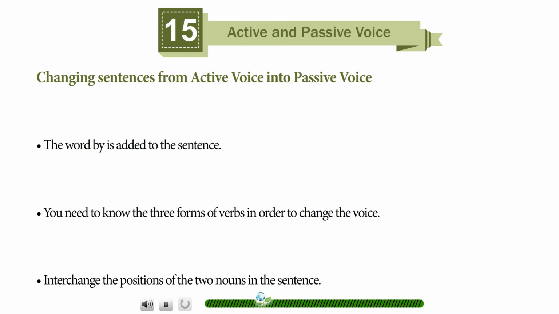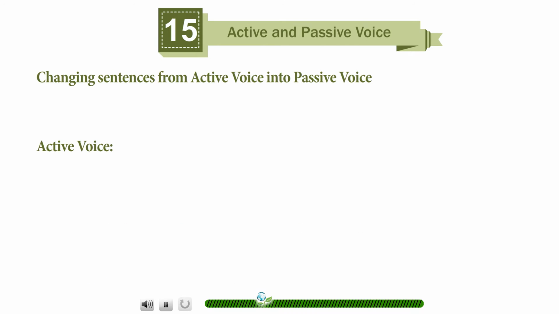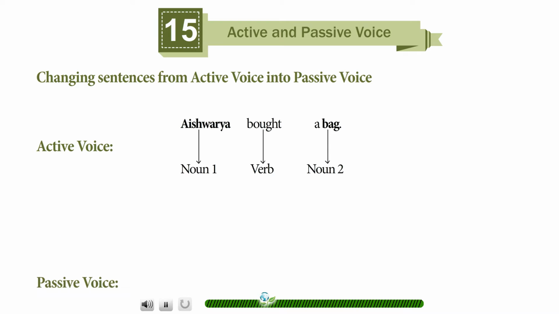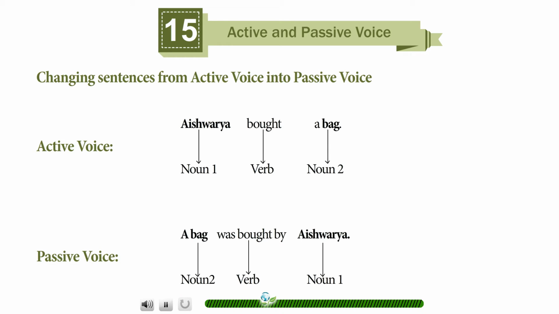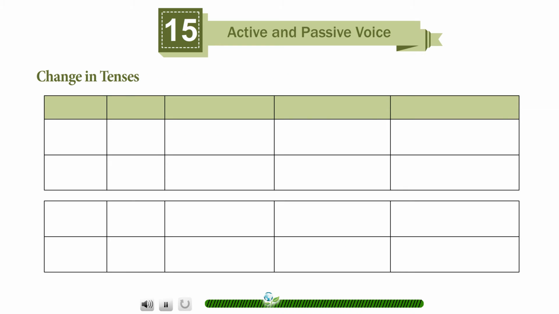Interchange the positions of the two nouns in the sentence. Active voice: Aishwarya bought a bag. Noun 1, Aishwarya. Bought, verb. A bag, noun 2. Passive voice: A bag was bought by Aishwarya. A bag, noun 2. Was bought by, verb. Aishwarya, noun 1.